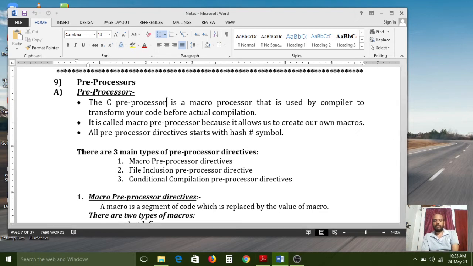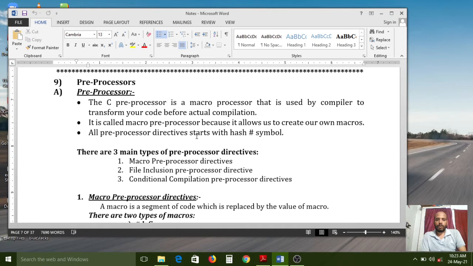Actually, the preprocessor is used only by the compiler, not by us. We just have to use the preprocessor directives. At compilation time, the compiler will check the entire source code.